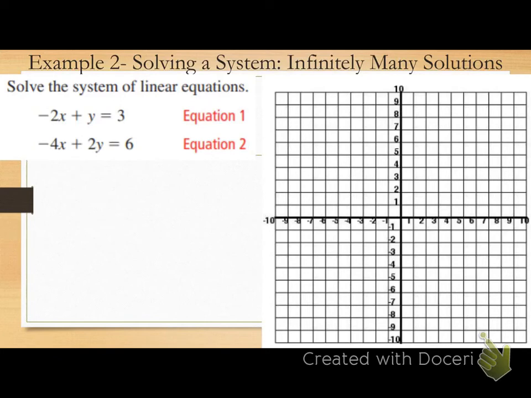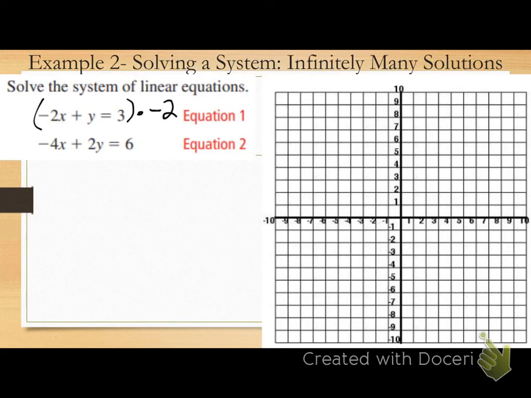So let's look at our x values. Negative 2 and negative 4. Can I multiply negative 2 by anything to get to 4? 2, right? Let's see if a y value will be smaller than that. Can I multiply 1 by anything to get to 2? 1 times what gives me 2? 2. So it looks like I'm multiplying that top equation by 2. But not just 2. I need opposite signs as well. So negative 2. Does everyone see that? Multiplying the top equation by negative 2.